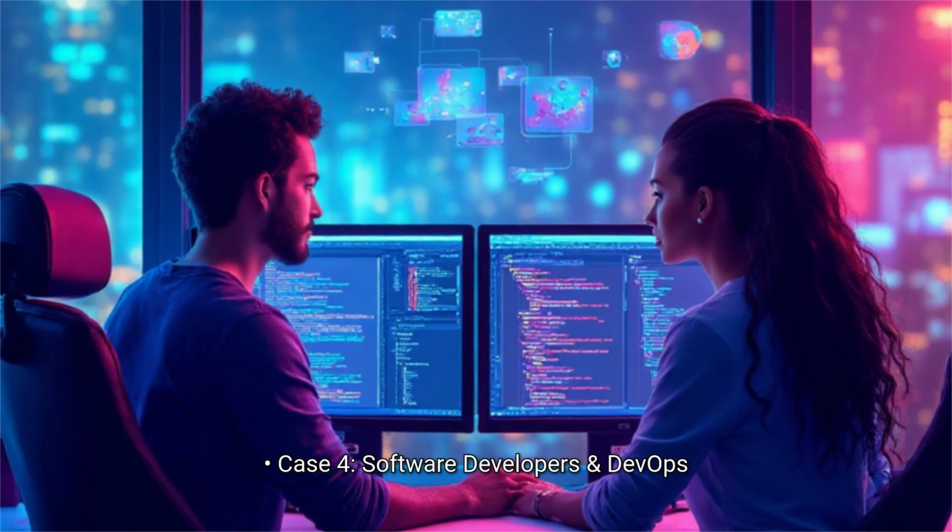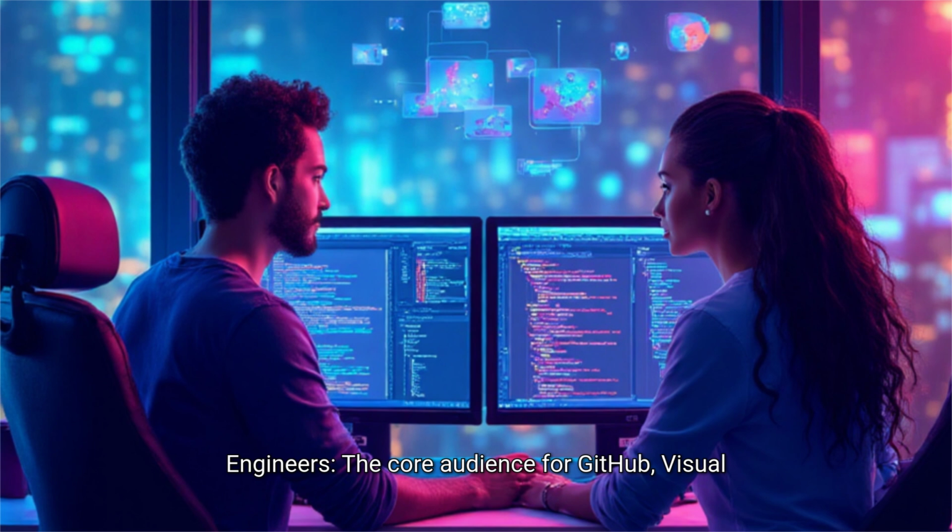Case 4. Software developers and DevOps engineers, the core audience for GitHub, Visual Studio, and Azure App Services, targeted to anchor the entire ecosystem from the code level up.